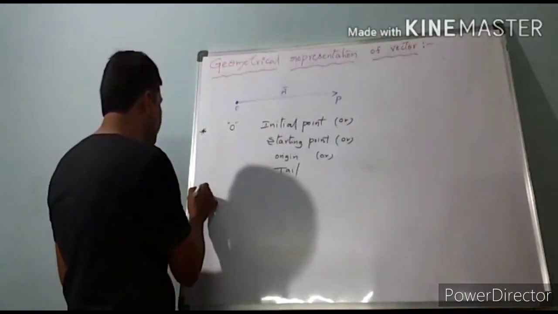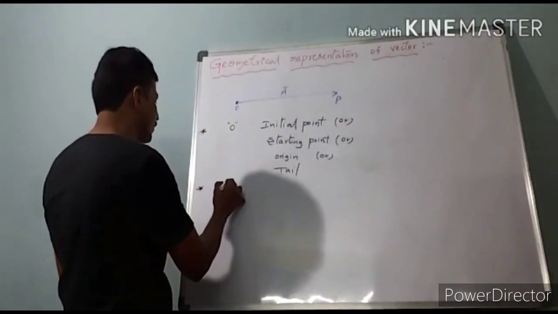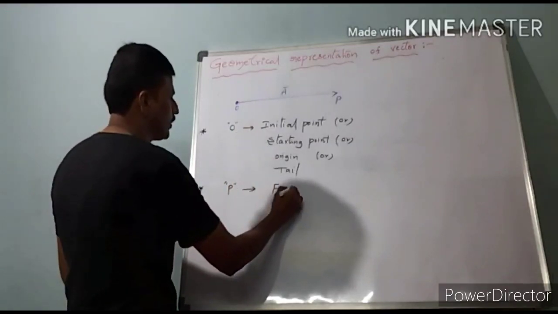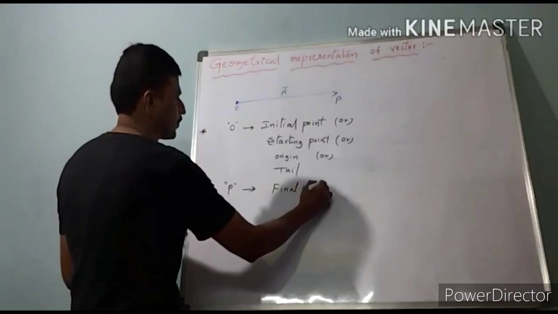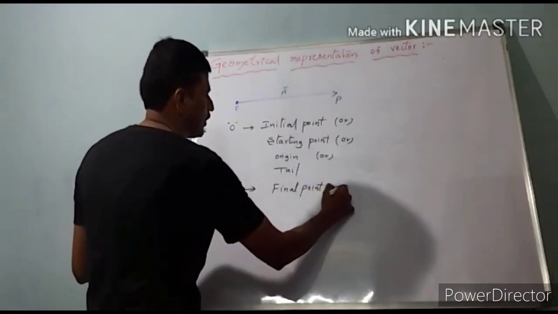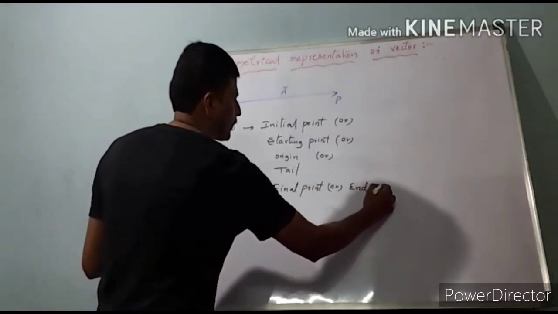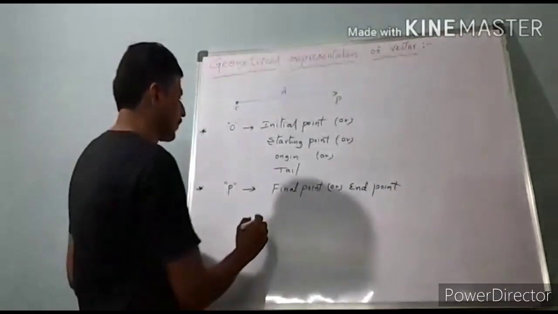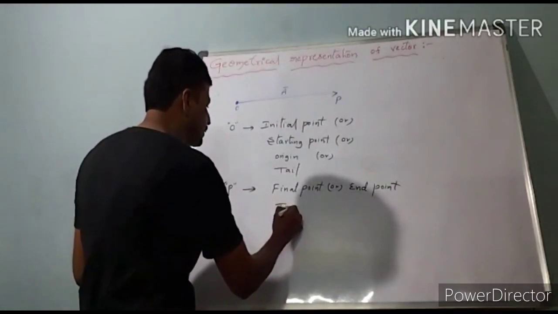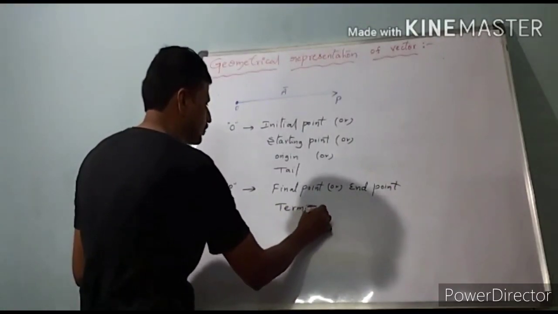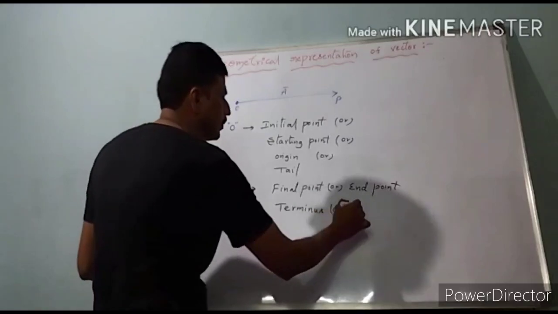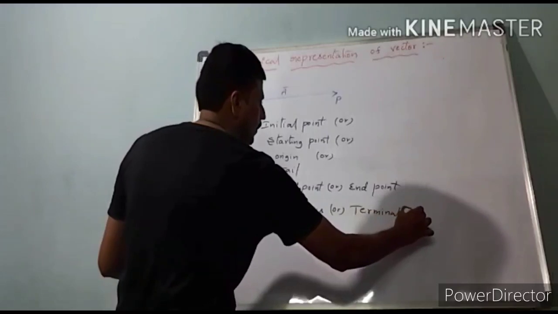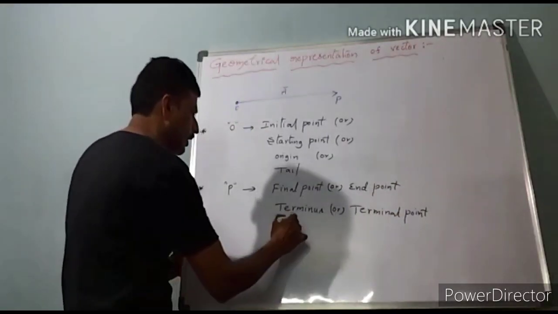The point P is called the final point or end point, terminus or terminal point, head or tip.